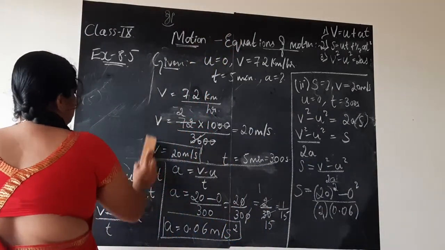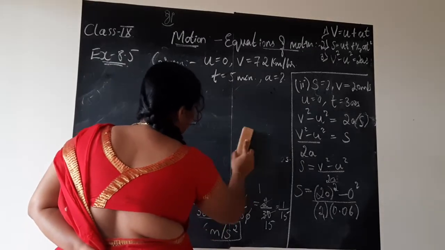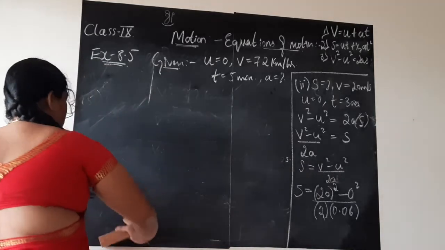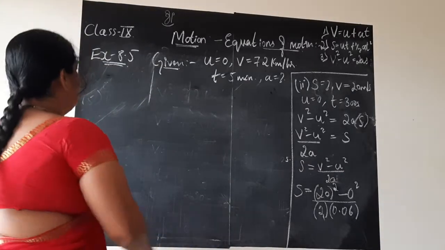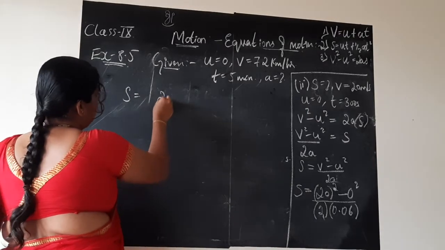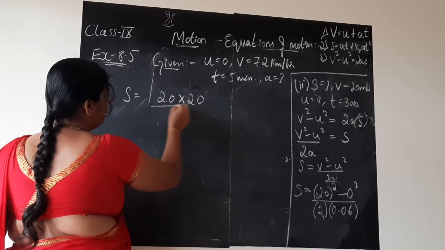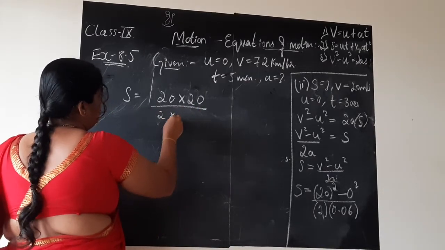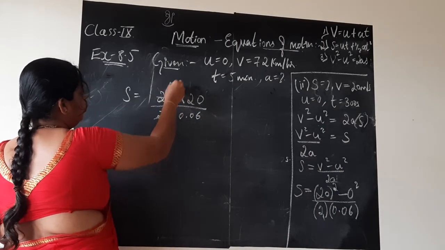Hope here you have understood how to convert kilometer per hour to meter per second and minutes to seconds. Now S is equal to 20 square, I will write it as 20 into 20 minus 0 I can leave as it is. 2 into 0.06 I have. 2 ones are 2, 2 tens are 20.